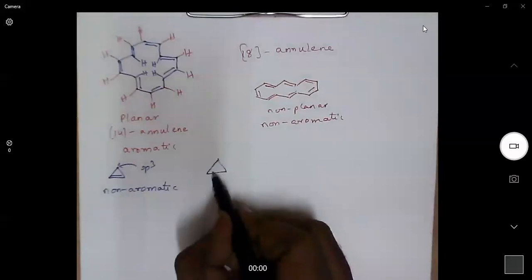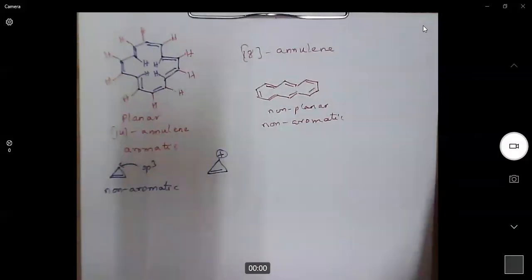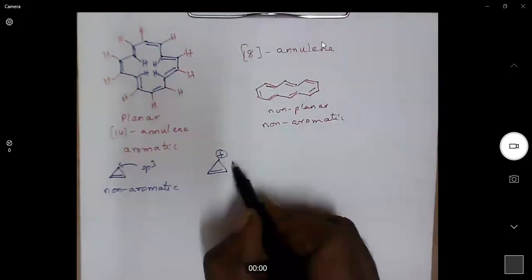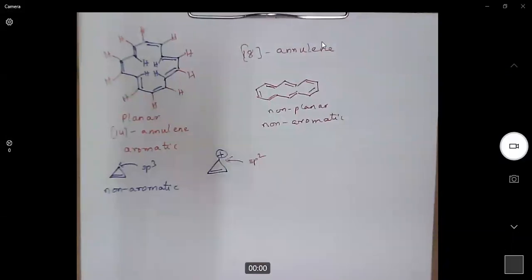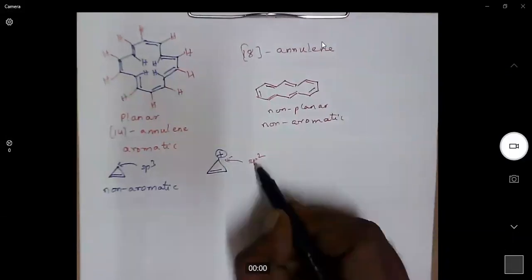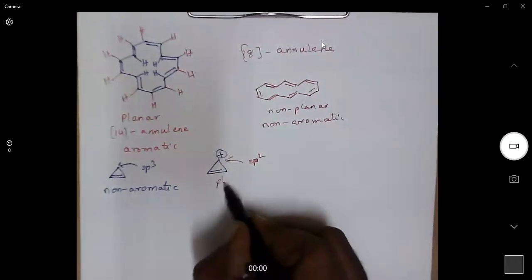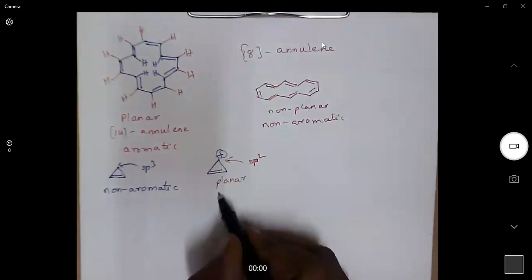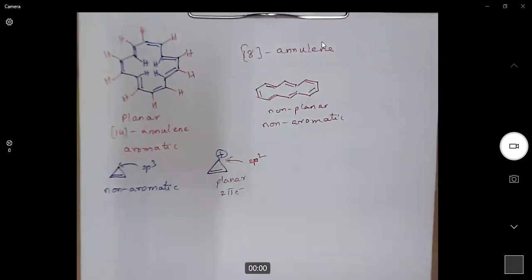Now, if we have a positive charge on this carbon, then positively charged carbocations are sp2 hybridized. So it is a planar system. Now, the whole molecule is planar and it is having 2 pi electrons. Because there is only one double bond, it will have 2 pi electrons. It is a Huckel number.